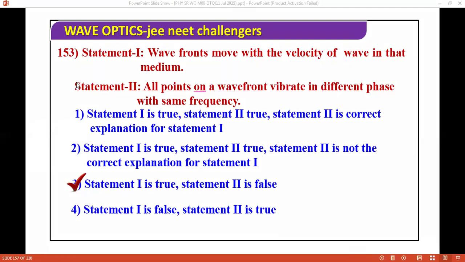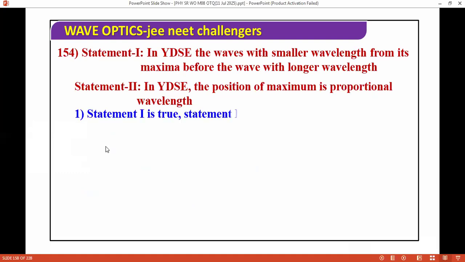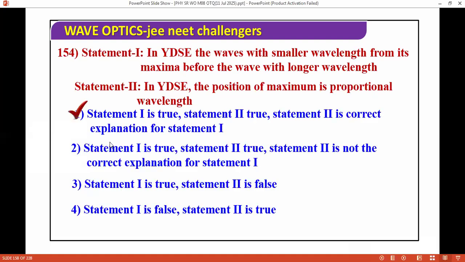The next question we have: in YDSE, light of a smaller wavelength is detected at its maxima before light of a longer wavelength. In YDSE, the position of maxima is proportional to wavelength. So these options we have. The correct answer is both: both are true, and the explanation is correct, that the position of maxima is proportional to wavelength.